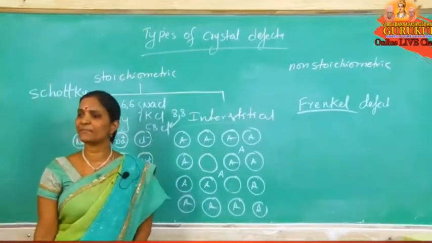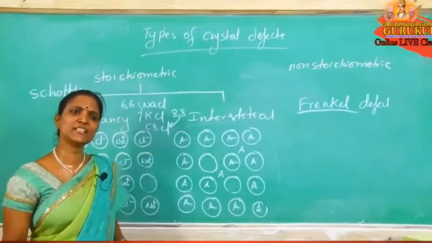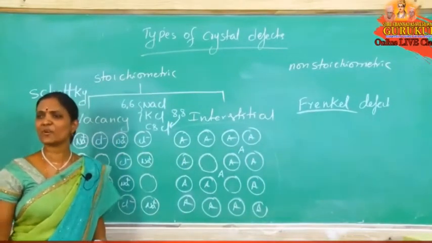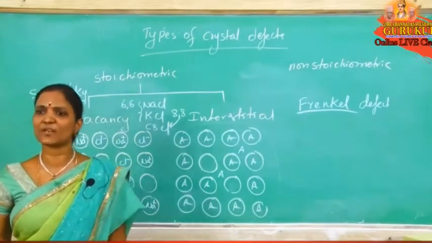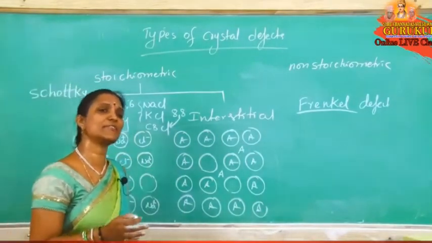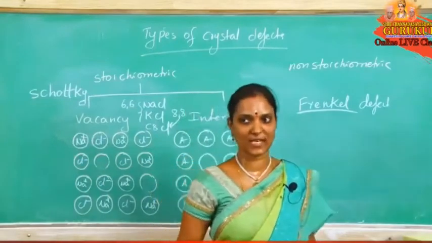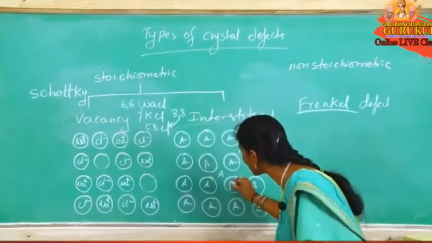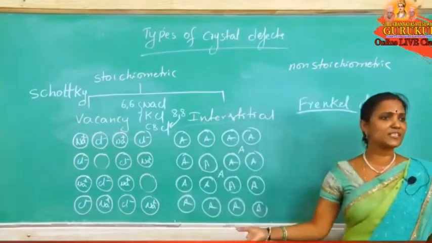Now here, does density increase or decrease? Volume is constant and the number of particles is also constant, so mass is constant, then density is constant. So in interstitial defect, density remains constant, no change. But if they give a diagram like this, this is also an interstitial defect.